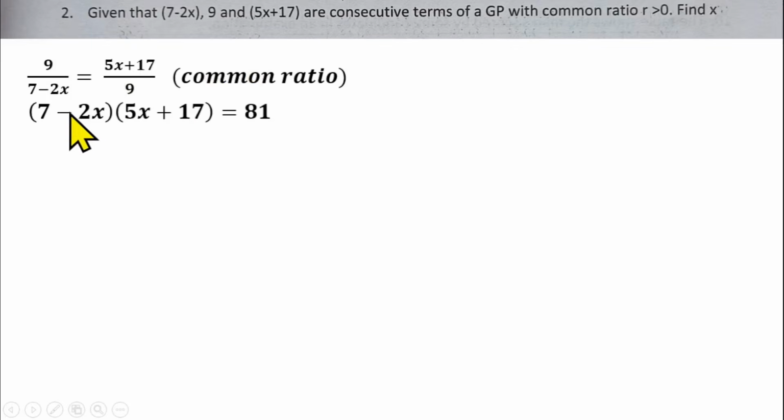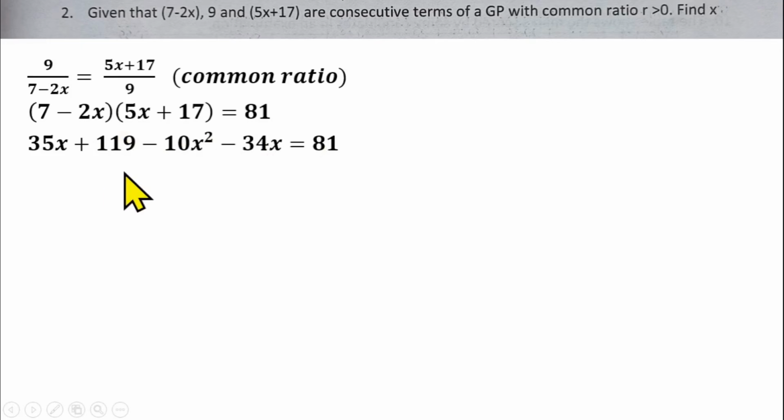So we'll be having (7 minus 2s)(5s plus 17) equals 9 times 9, which is 81. We can open the bracket here. 7 times 5s will give us 35x. 7 times 17 will give us 119. Minus 2s times 5s will give us minus 10s squared. Then minus 2s times 17 will give us minus 34x, equals 81.